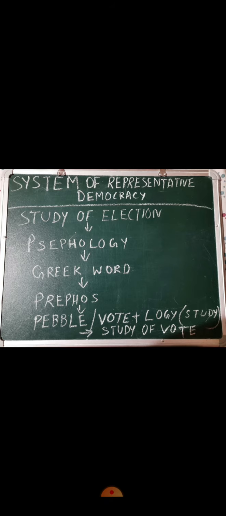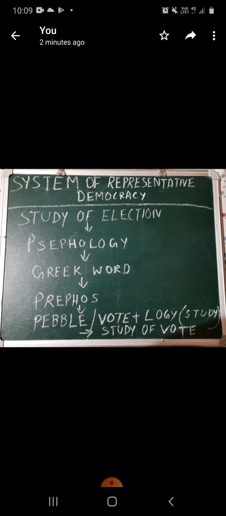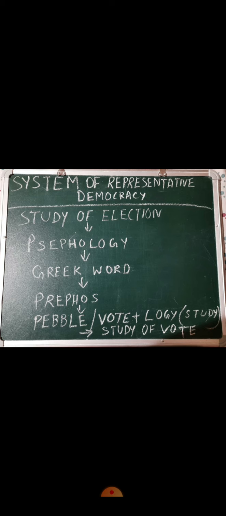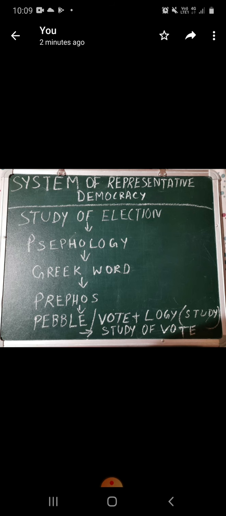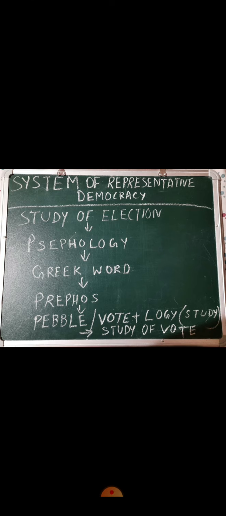In a democracy, power is always vested in the hands of people. That means people should be allowed to choose their representatives. The meaning of democracy itself says that it is the government by the people, of the people, and for the people.